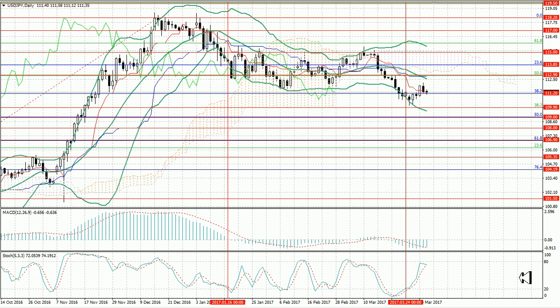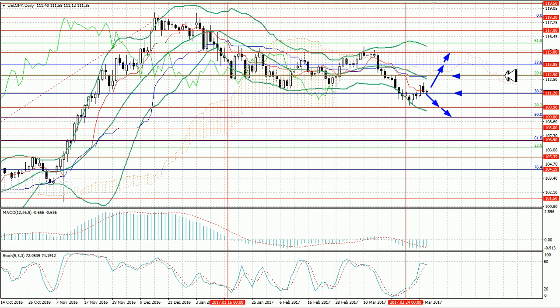The dollar-yen pair last week rose to the level of 111.20, where it remains until now. In case of its breakdown, the price could fall to the levels of 109.90 and 109. A growth resumption would be possible after a breakout of the middle MA of Bollinger Bands and the level of 112.90, which coincides with 50% Fibonacci correction. In this case, the next targets for the bulls will be at 113.85 and 115.